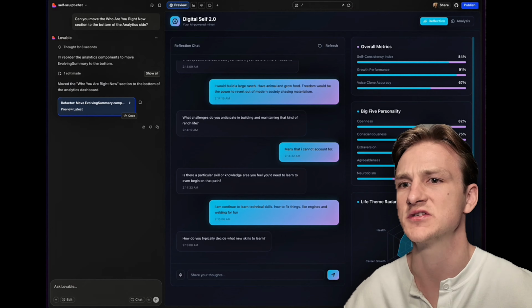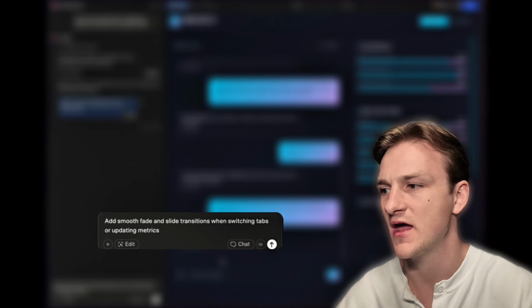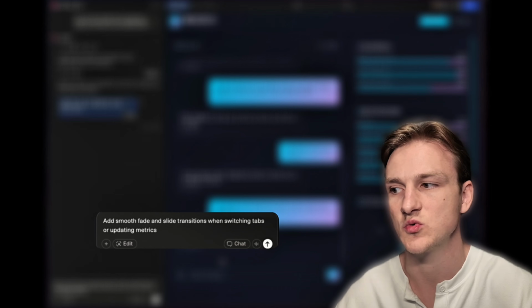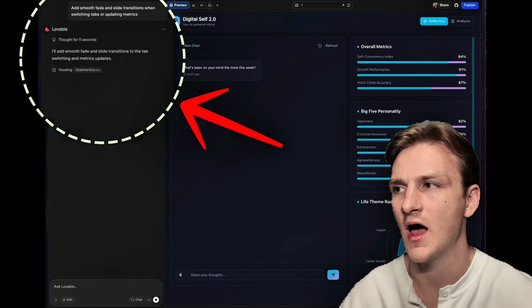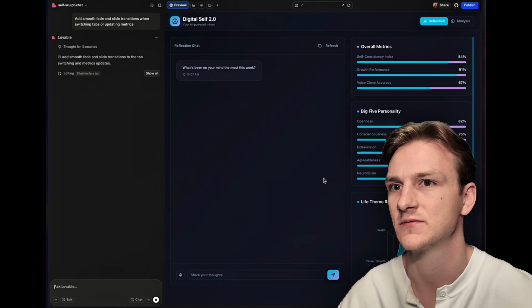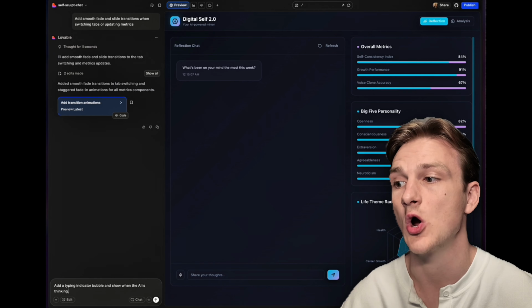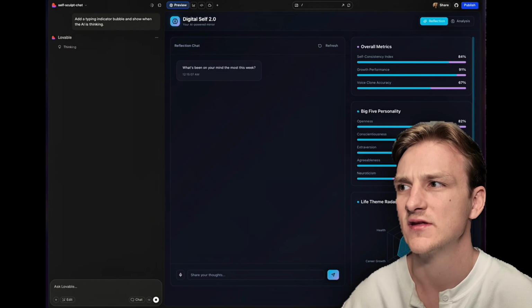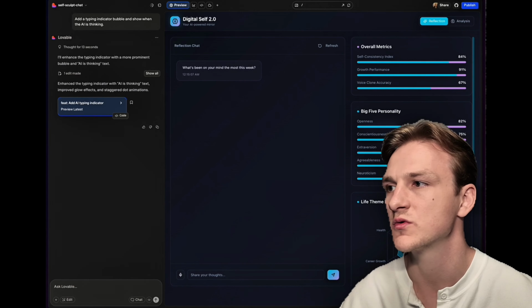Let's add some animated transitions into our web app. So I'll type something like, add smooth fade and slide transitions when switching tabs or updating metrics. So now when our metrics are updated over time, we'll have a clean animation showcasing that action. Great. Next, we'll add a typing indicator bubble to show when the AI is thinking. This is going to make the app feel alive. Lovable is able to dynamically render these components with ease.